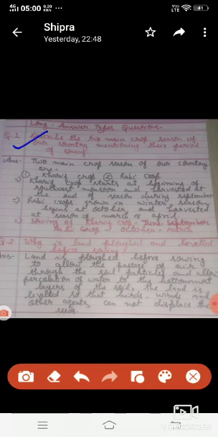Rabi crops grow in the winter season, beginning in October and harvested in March or April. Sowing of kharif crop is in June and harvesting in September, but sowing of rabi crop is in October and harvesting in March.